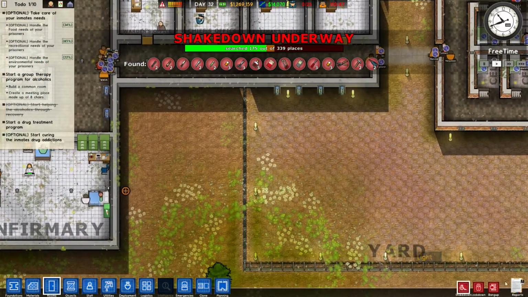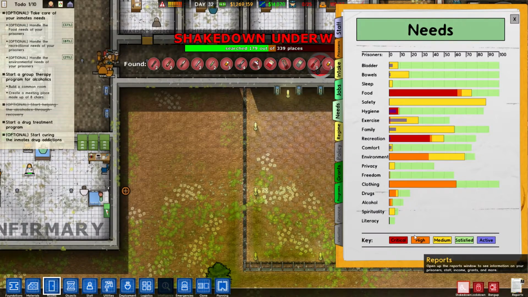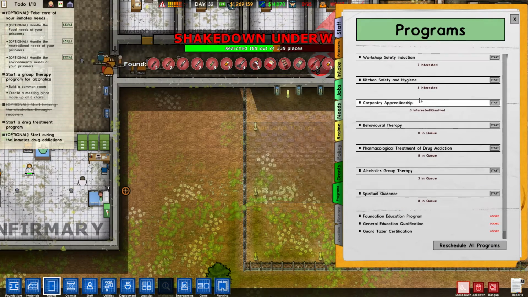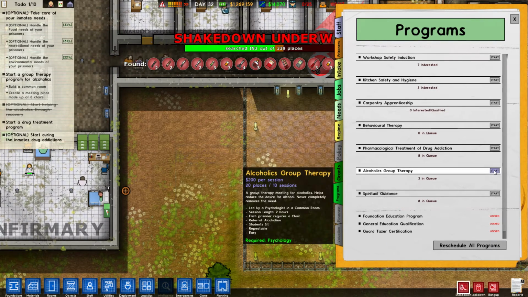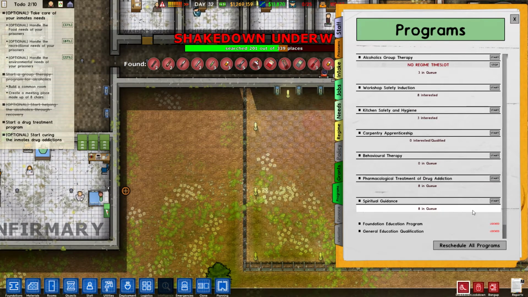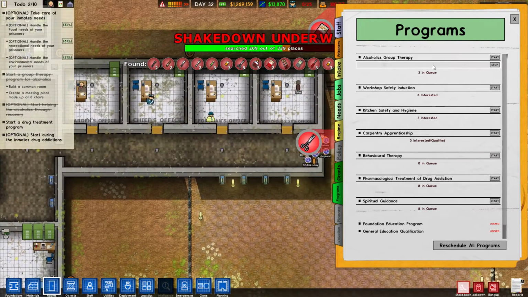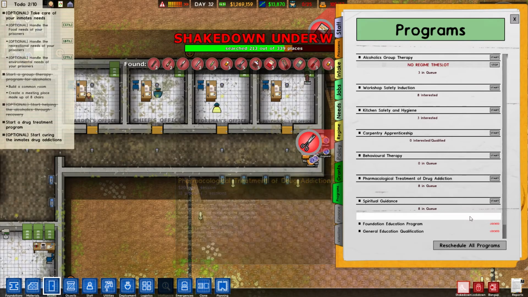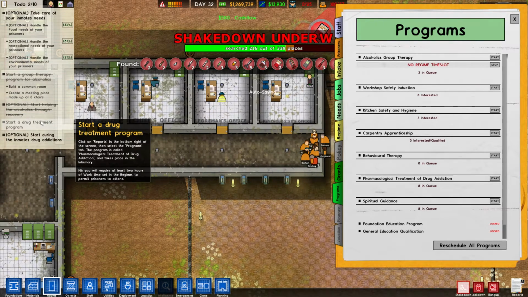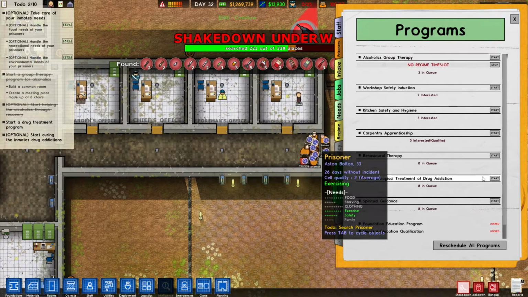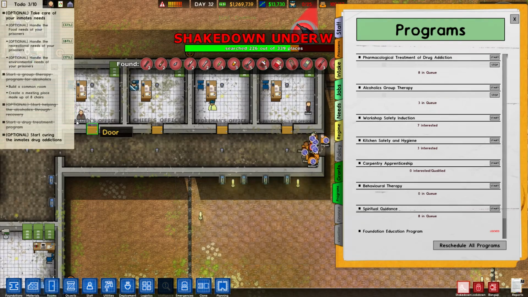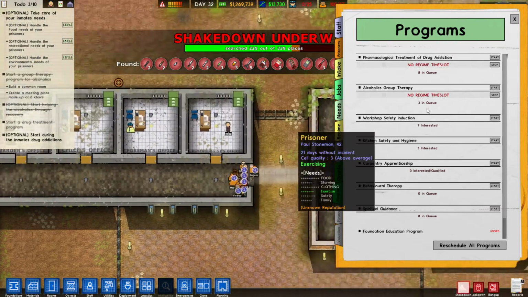Maybe we need to do it all from programs. Reports. Programs, there we go. Programs. Alcoholics group therapy. And what was the other one? There was some kind of no regime time slot. Okay, well we can work on that in a second. What was the other thing we need? We need to start a drug treatment program. Pharmacological treatment of drug addiction. Right, okay, well I guess we did it.